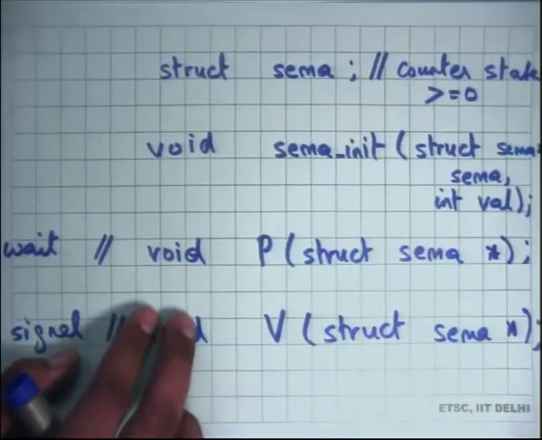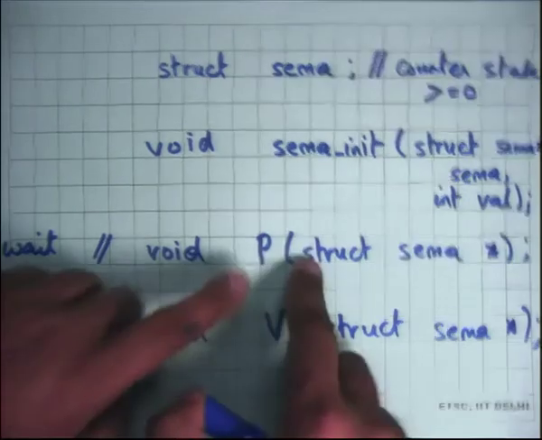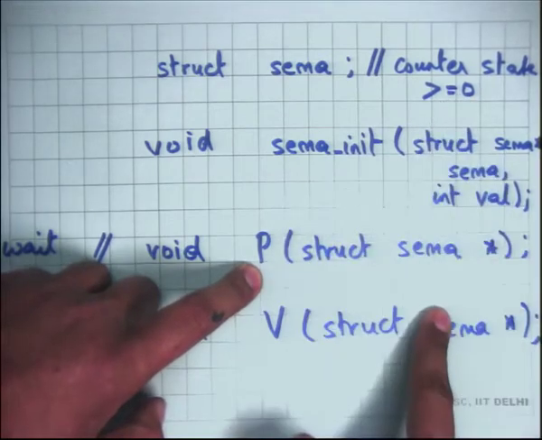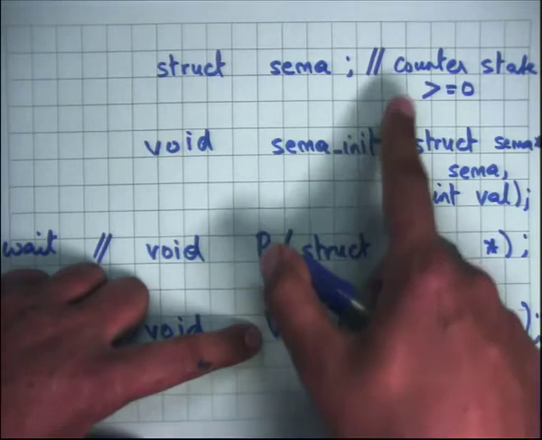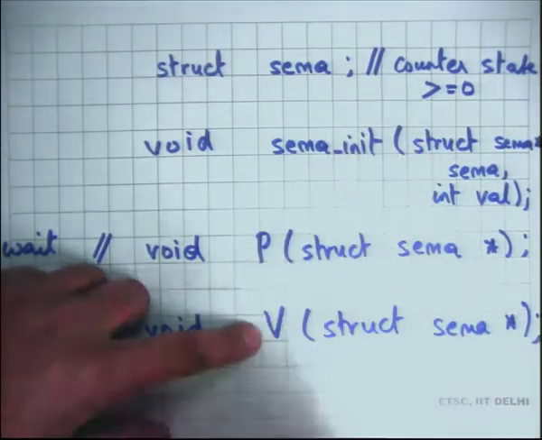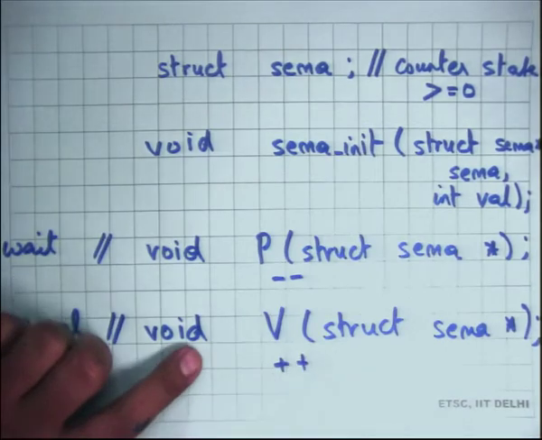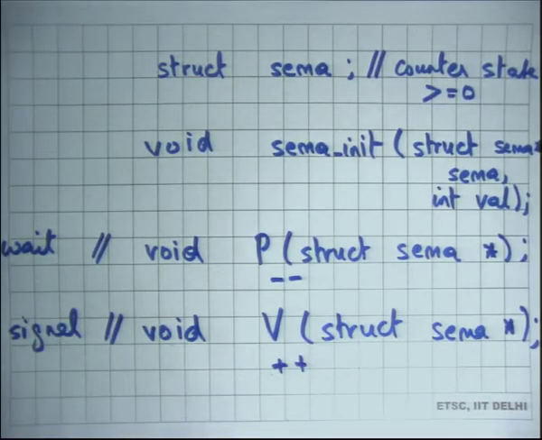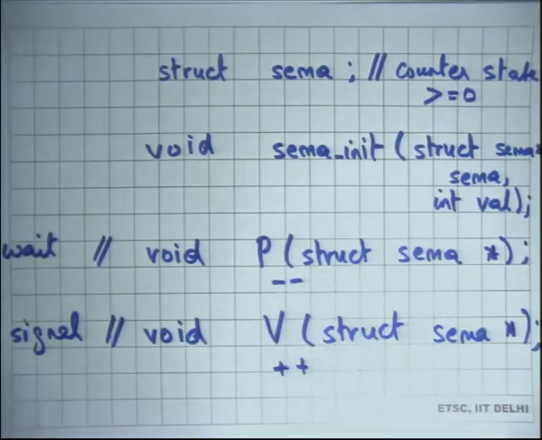p's semantics are that it will decrement the counter of the semaphore by 1, and v's semantics are that it will increment the counter of the semaphore by 1. So this is a minus minus operation, and this is a plus plus operation, except that minus minus will only happen if the counter was greater than 0.